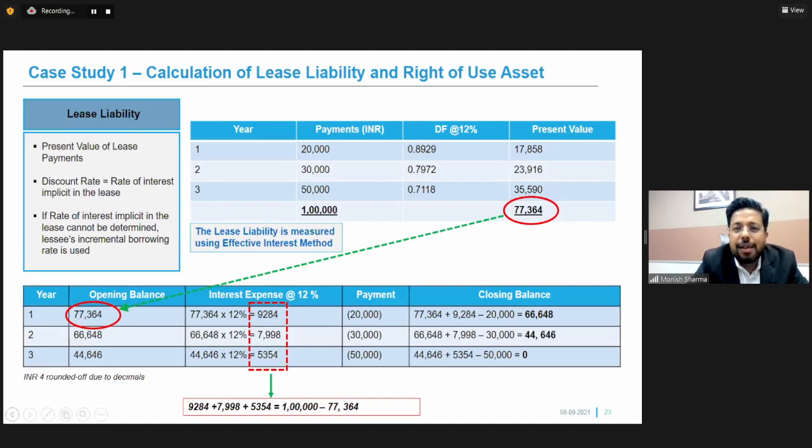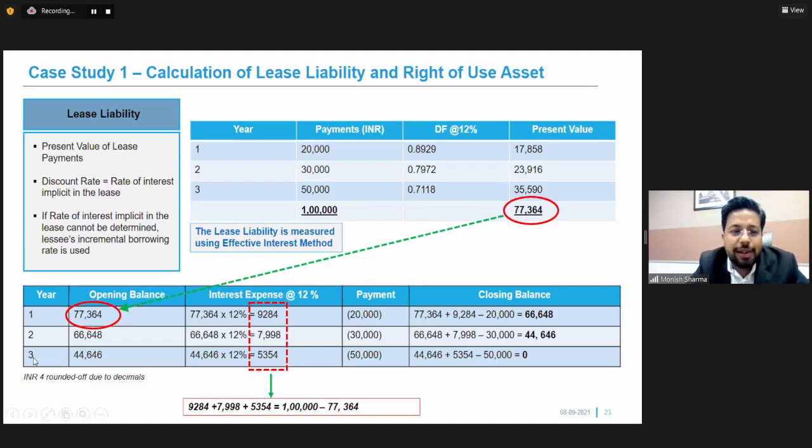Now, let us see all the payments which are to be made over the next 3 years, which is 20,000, 30,000 and 50,000. These will be discounted using the discounting rate, which is 12%. So what we have done is we have calculated the present value of the lease payments, which is 1 lakh rupee. Present value of 1 lakh rupee using discounting rate of 12% comes to 77,364. Now 77,364 is my lease liability.